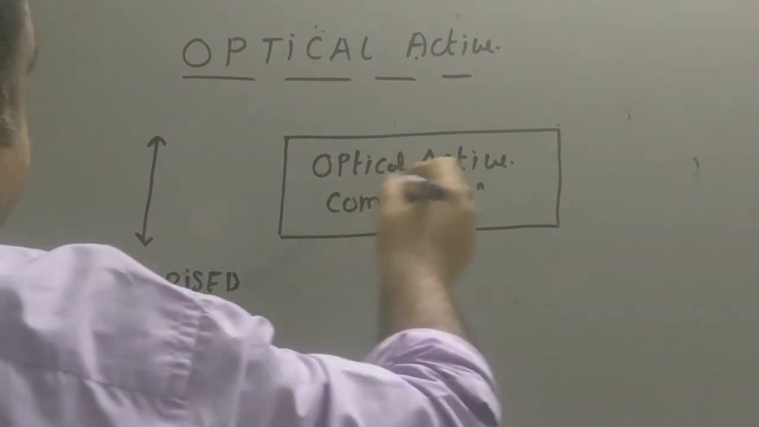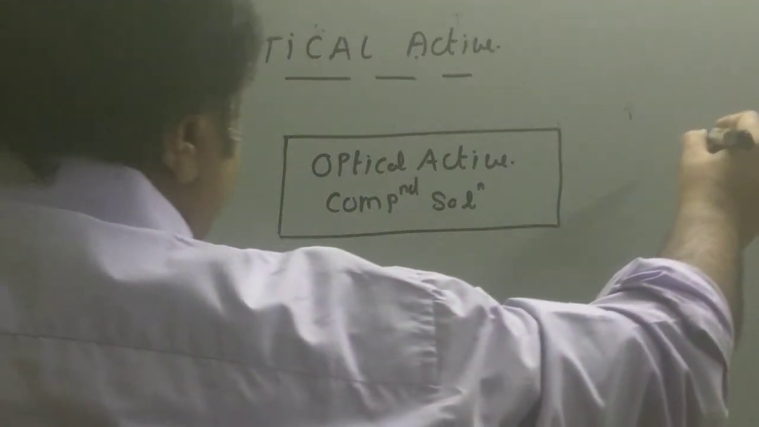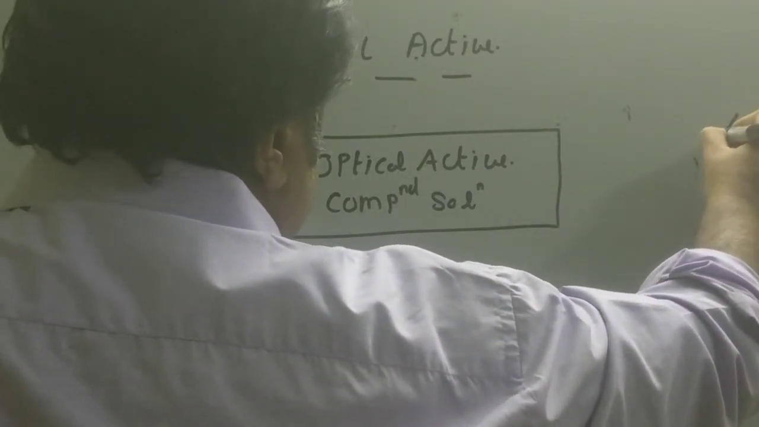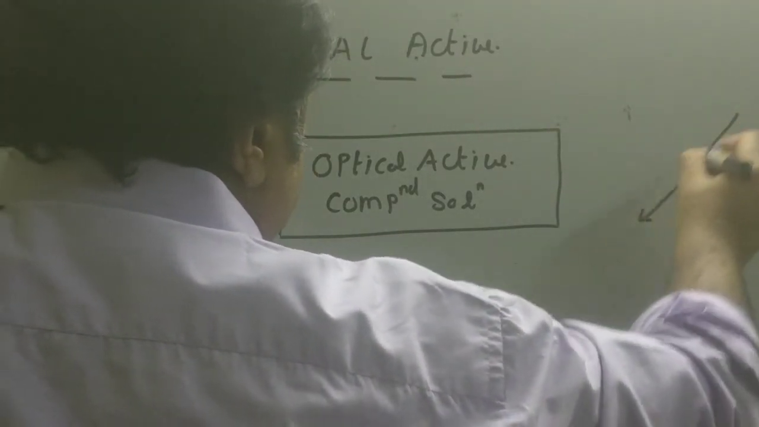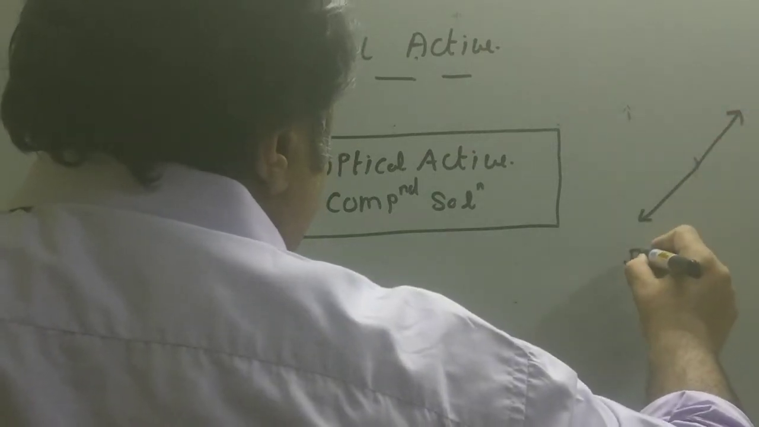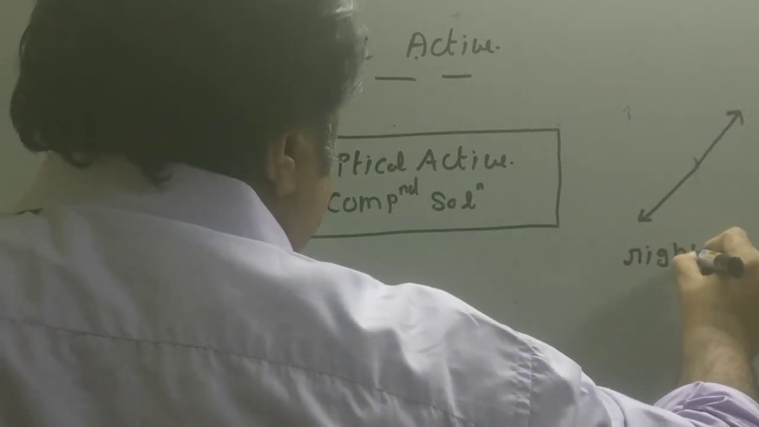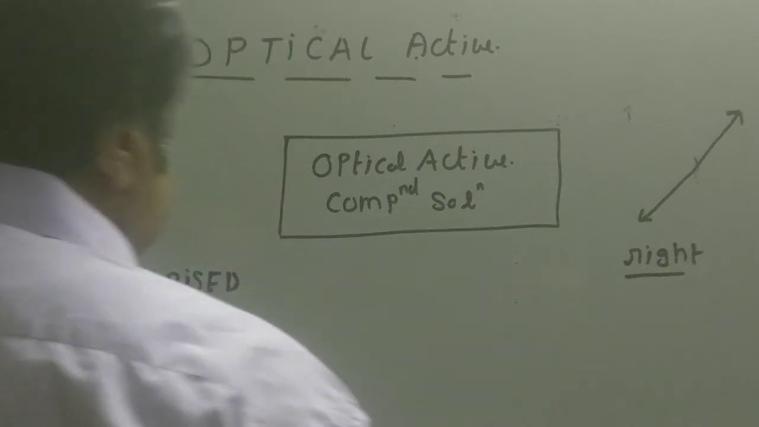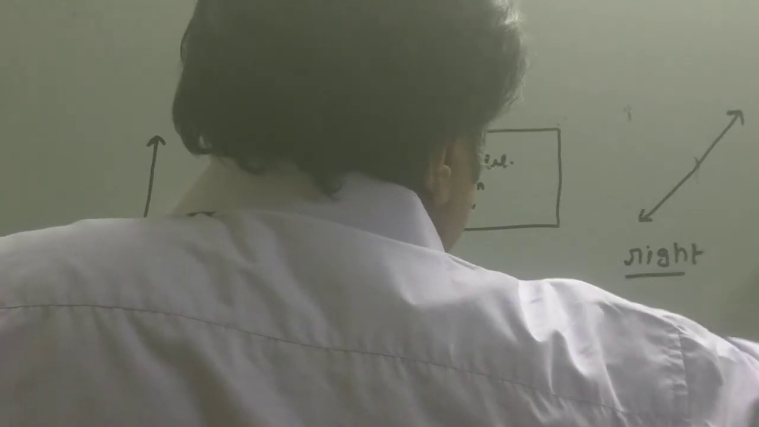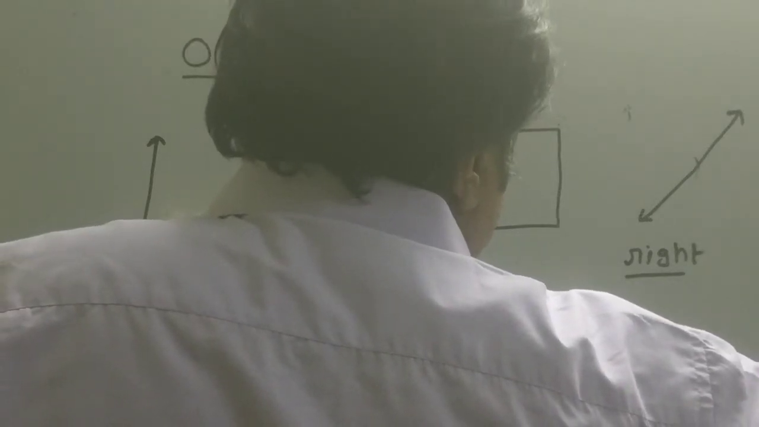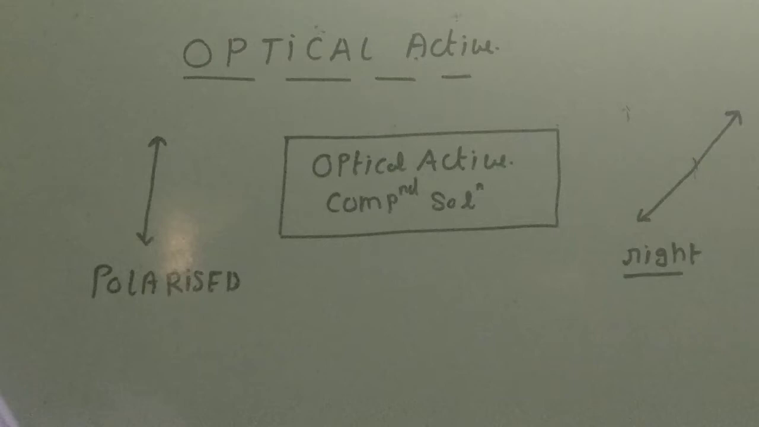You will find the plane of vibration will either tilt towards the right side. The plane in which the light was vibrating will either tilt towards the right side, or it will tilt towards the left side. The plane of vibration will turn towards right side or towards left side.